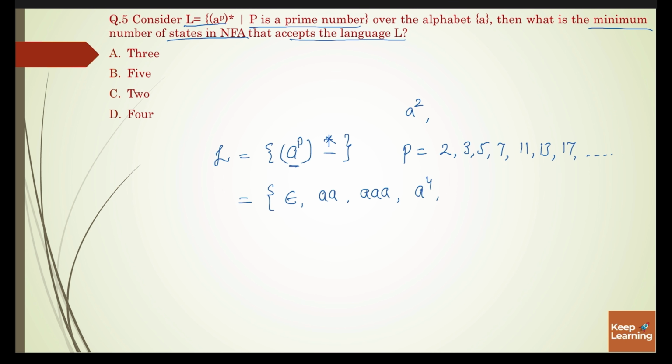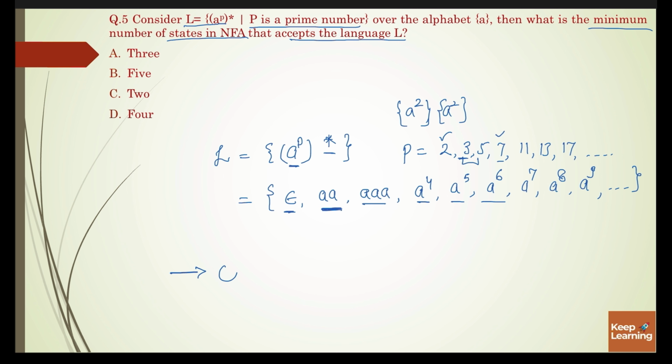If I take a^2 two times, it gives a^4. Then a^5, if I take a^2 and a^3. Two times a^3 gives a^6. Then a^7, a^8 if I combine these, a^9 if I combine these, and so on. So it means it is accepting epsilon and any number of a's greater than or equal to 2.